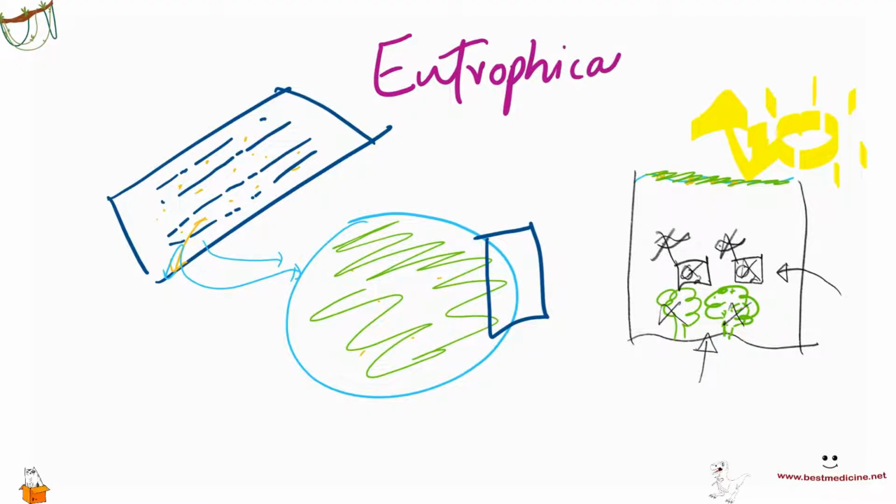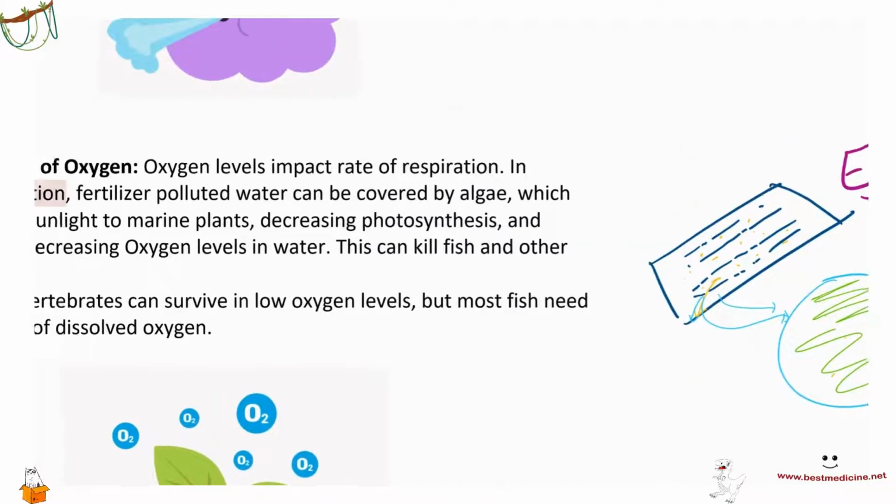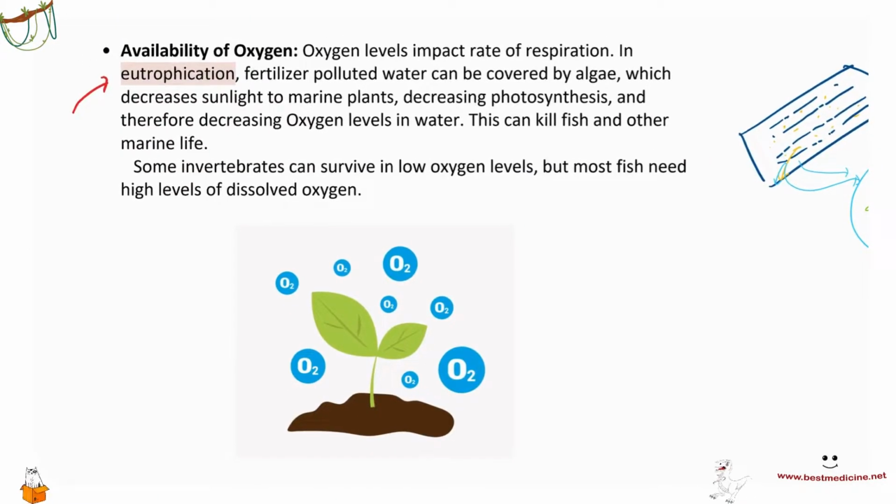Eutrophication. And that is a good example of absence of oxygen killing some of the species. Some invertebrates can survive in low oxygen levels, but most fish need high levels of dissolved oxygen. Okay, and that finishes this part on